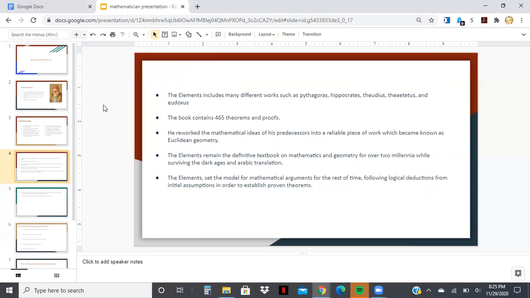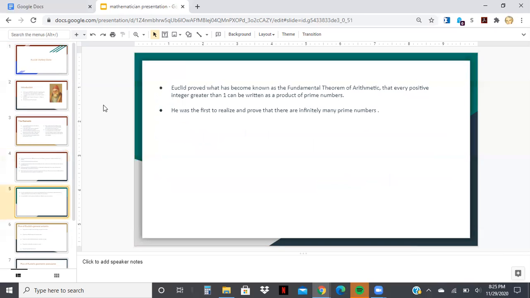And Euclid proved what has become known as the fundamental theorem of arithmetic, which is also known as unique factorization. It states that every positive integer greater than 1 can be written as a product of prime numbers, or it is itself a prime number.